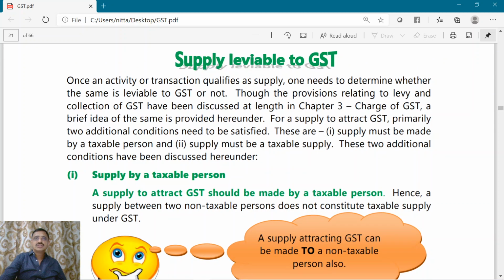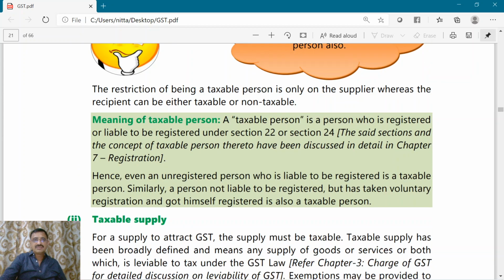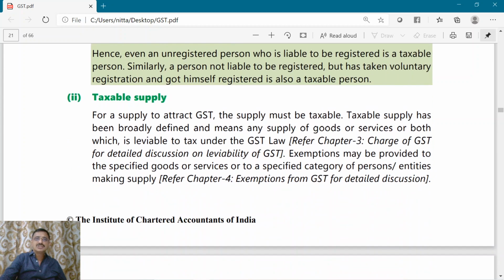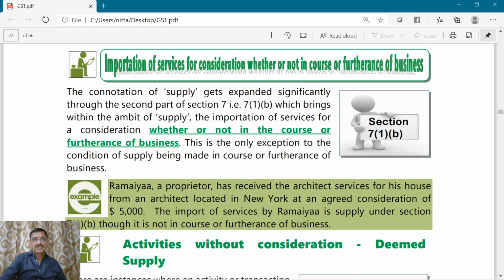What we have understood is that the supply should be made by a taxable person. We have understood the meaning of taxable person, and it should be a taxable supply. Now we understood the exception in respect of this supply should be in the course or furtherance of business. There is one exception, import of service for consideration.